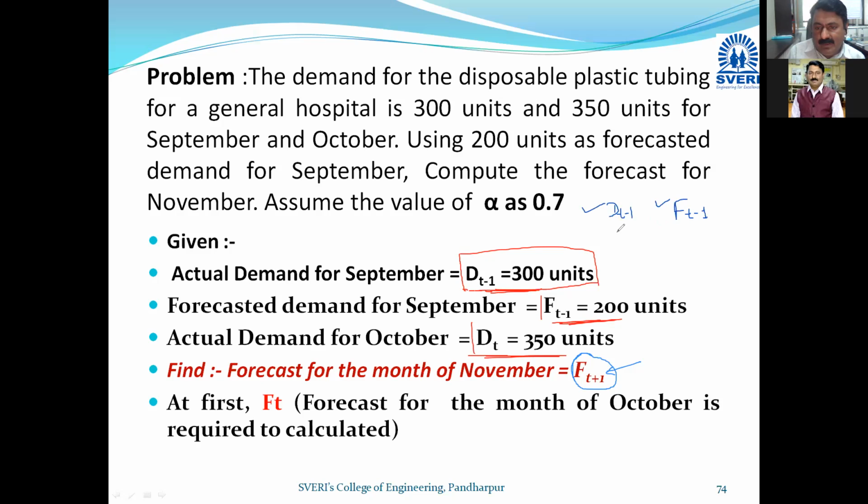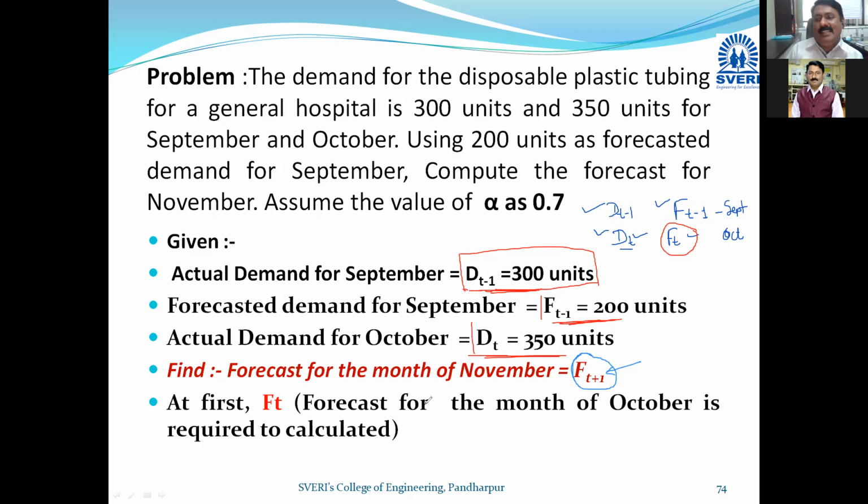Then Dt, this is for October, Dt is given. Ft for October: actual demand for September is given, actual demand for October is given, but forecast demand for October is not given. So friends, for whatever is asked, that is Ft plus 1, November, we cannot go up to November directly.